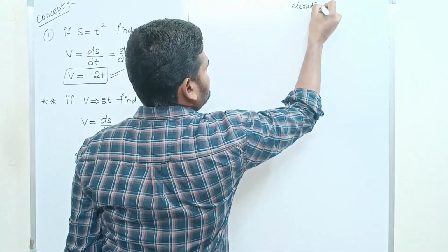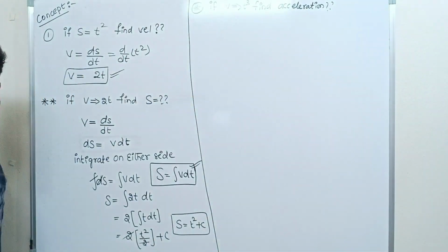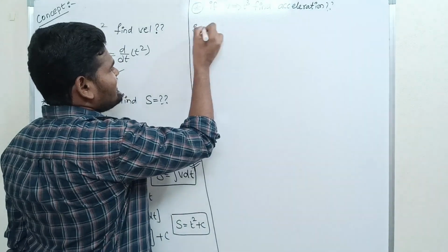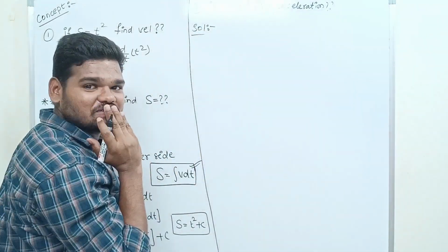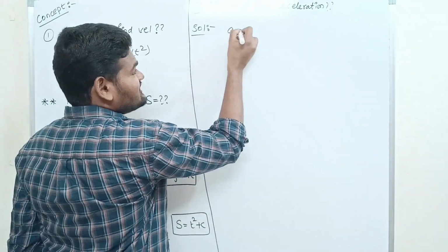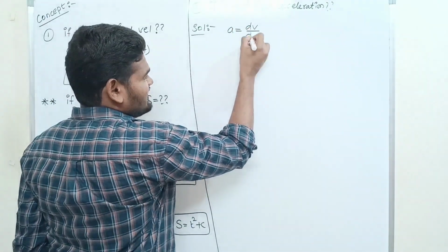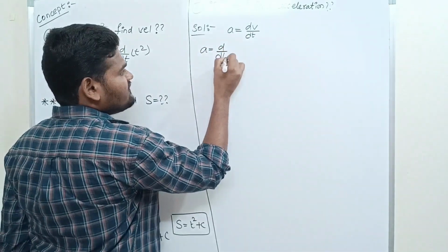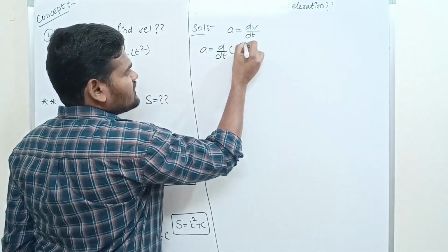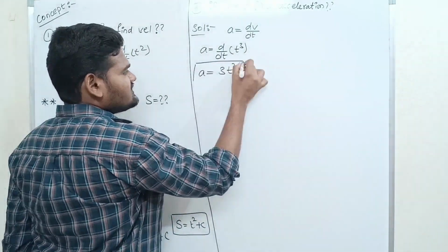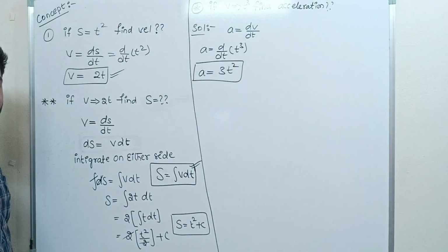Find acceleration. Right. Are you able to see the board? Solution: easy. We know how to find the acceleration when the velocity is given. Acceleration is equal to the rate of change of velocity, dv by dt. So acceleration is d by dt of v, given as t cube. Differentiation of t cube, we know, is 3t square. So this is the acceleration.